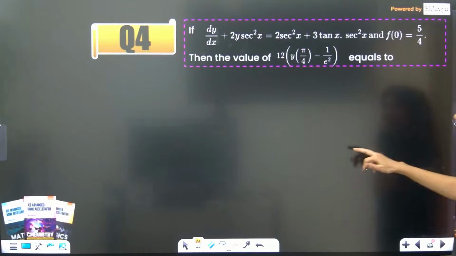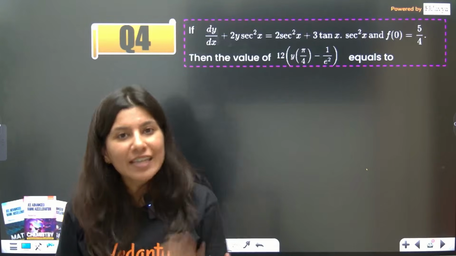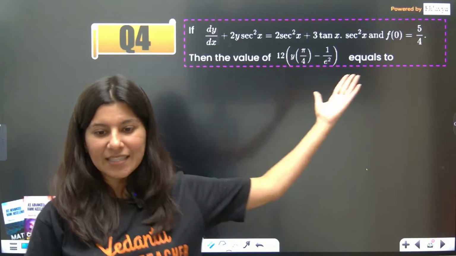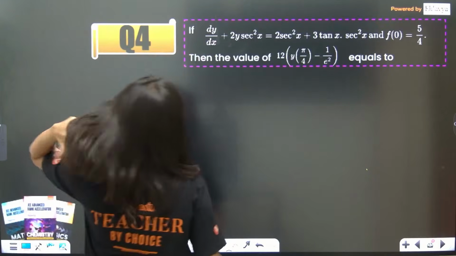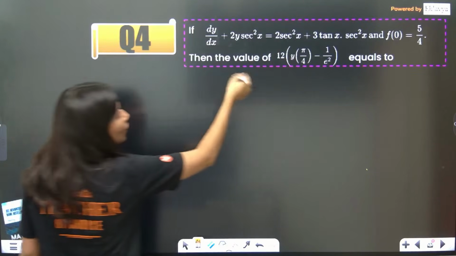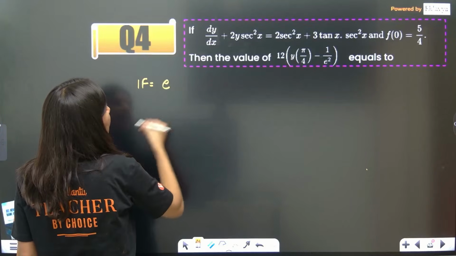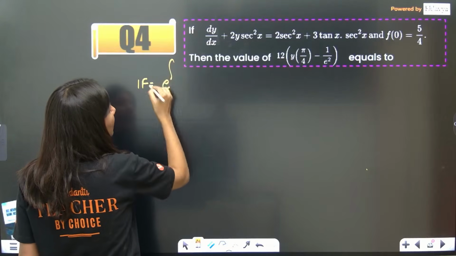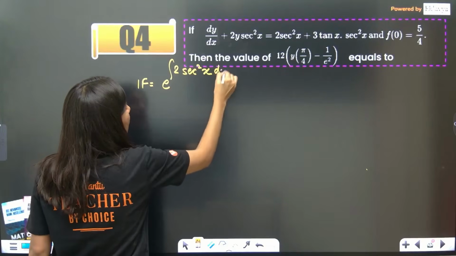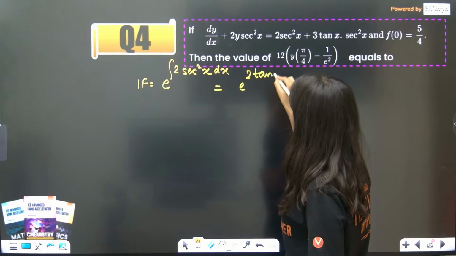Okay. Then the next question, as promised by your Ninja ma'am, one question will definitely be there from linear differential equation. And it is right here in front of you. Clearly, this is dy/dx + Py = Q. Now integrating factor we have to calculate in this case. Integrating factor is e^(integral of 2 sec²x dx). Now integration of sec² is what? Tan. So integrating factor is e^(2 tan x).